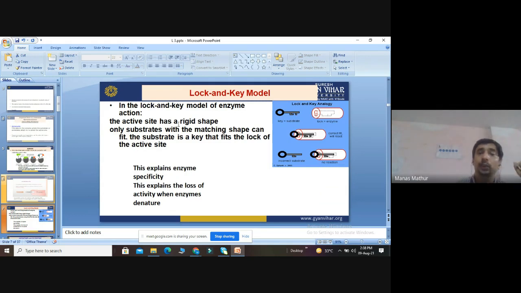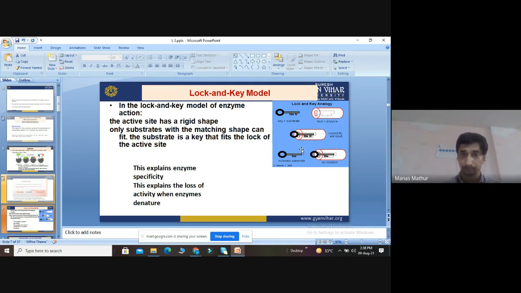In the lock and key model of the enzyme, the active site has a rigid shape. The active site of the enzyme is called the lock, and it is rigid. Only substrates matching the shape of this active site will fit, as a key fits inside the lock.